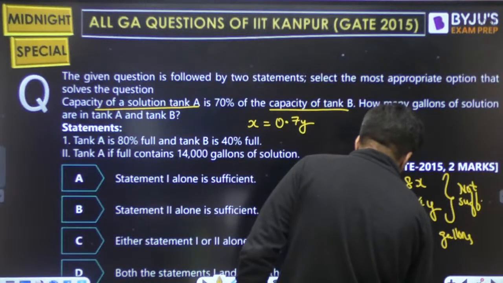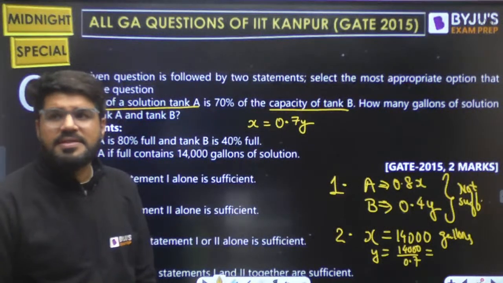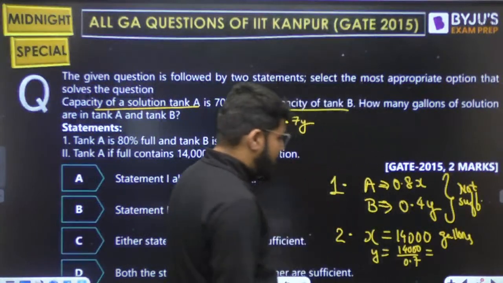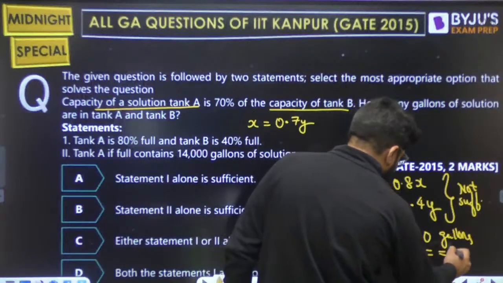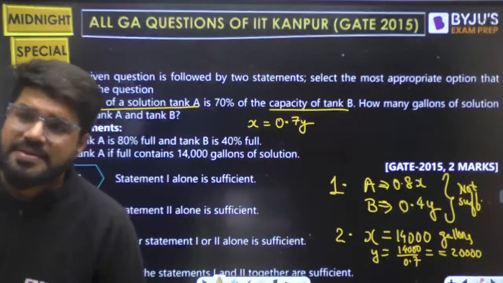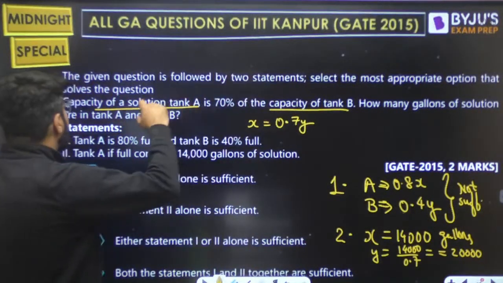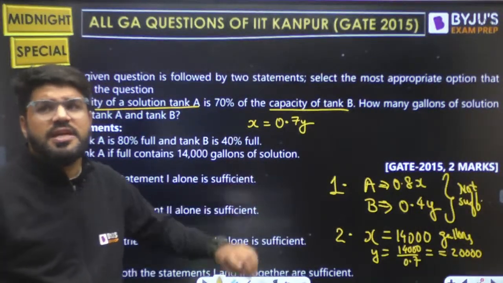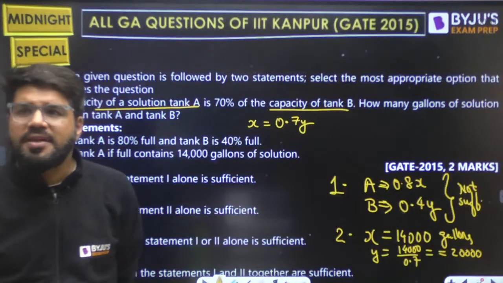That is 14,000 divided by 0.7, right? With this relation, y also comes. How much is it? This is cancelled, so 2,000, and actually it becomes 20,000. x and y, now I know the full capacity. Now look here, the question is how many gallons of solution are there? This is still just the total capacity, so this is also not sufficient.